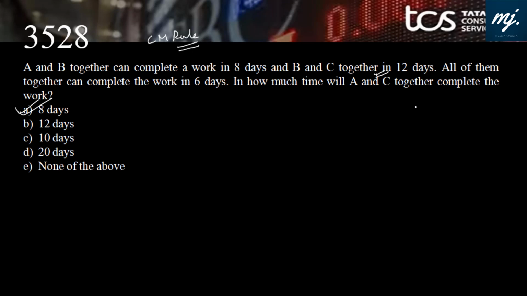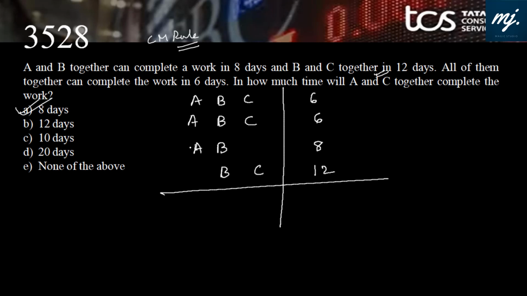Now yes, you must be shocked, the same question again. Yes, I have done this solution with the CM rule in 2 parts. Can we do it in one single go? Let's see how. A, B, C together 6 days. A and B 8 days. B and C 12 days. Can I write A, B, C again? 6 days. Now if I add these two and subtract this, let's see the mathematics here.